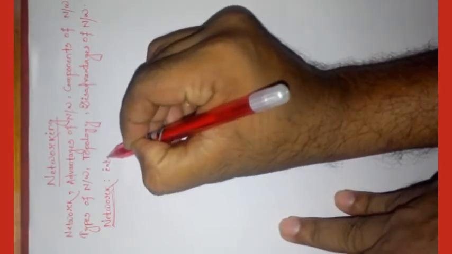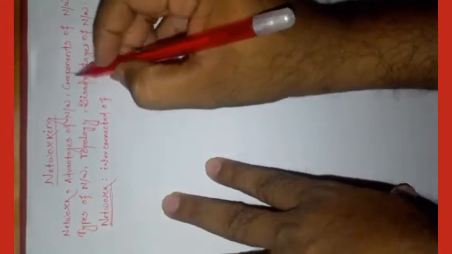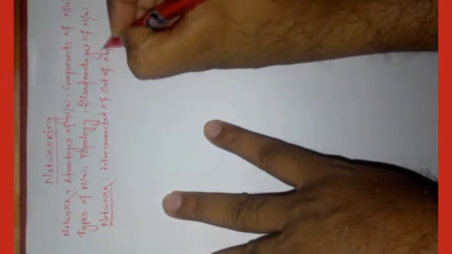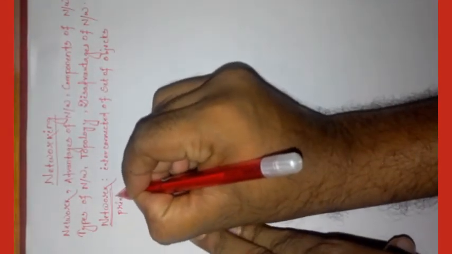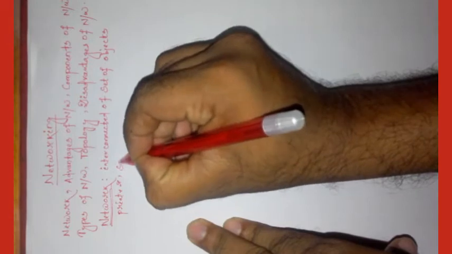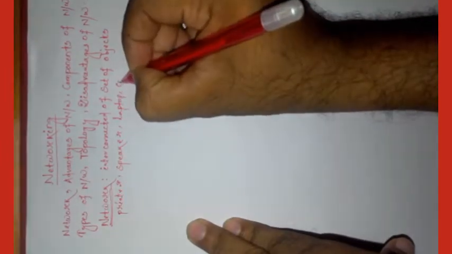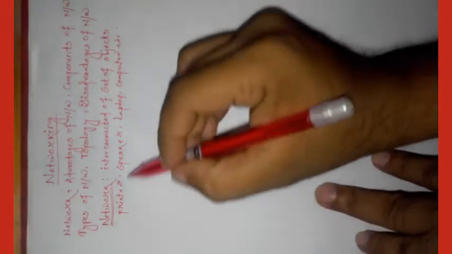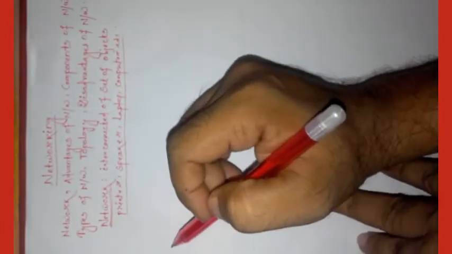Actually network means interconnected set of objects, like your printer, your speaker, your laptop, computer or desktop, etc. That means when these hardware devices are interconnected with each other, they form a network.